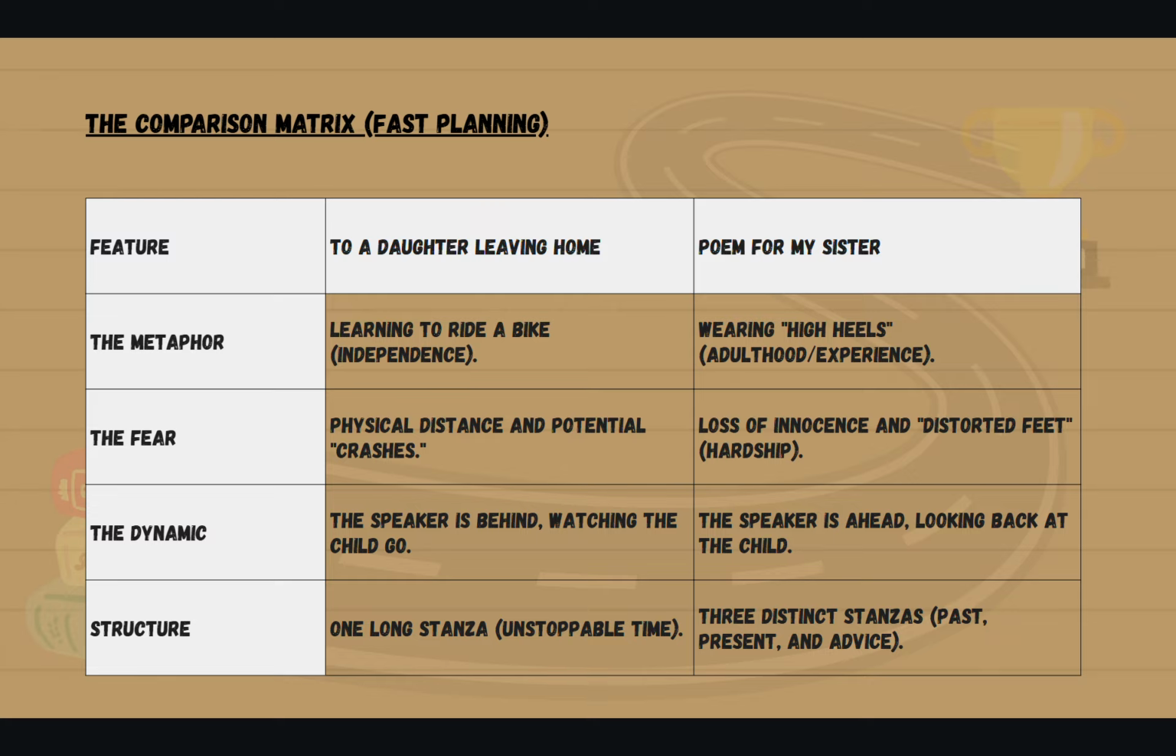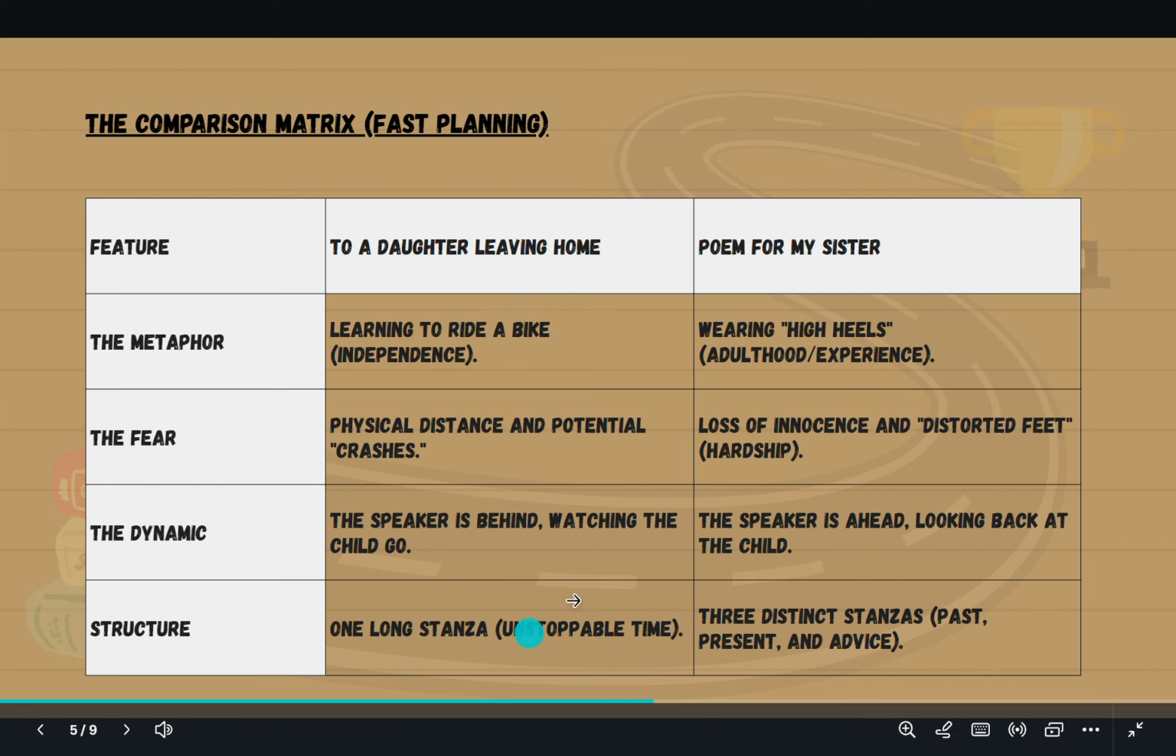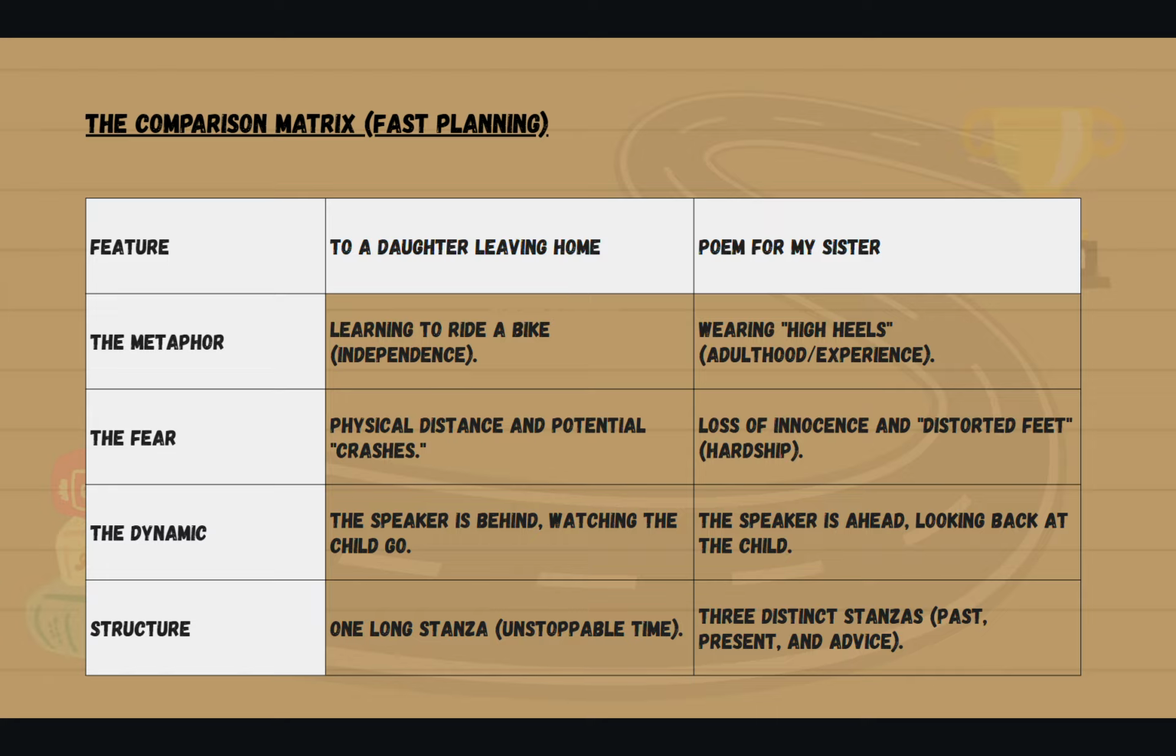So the comparison matrix, if you were doing fast planning in the exam, would look like this. We've got a feature on the left-hand side, the first poem in this column, and the second poem in this column. They've both got a metaphor. In the first poem, we've got learning to ride a bike, showing independence. In the second poem, we've got wearing high heels, representing adulthood and experience. They've also represented fear in both poems. In the first one, it's to do with physical distance and potential crashes. In the second one, it's a loss of innocence and distorted feet showing hardship.